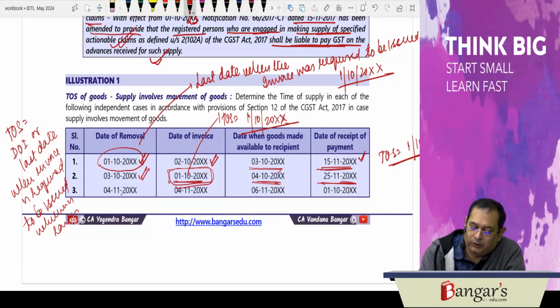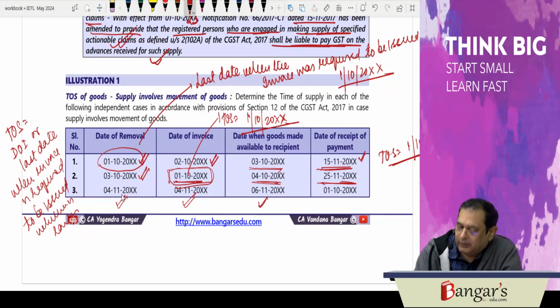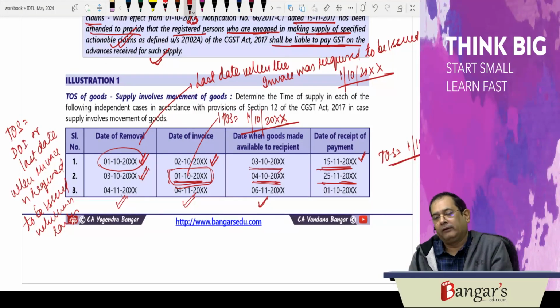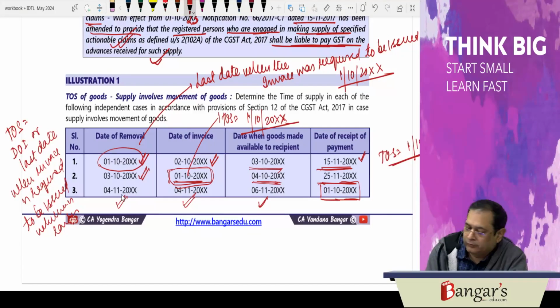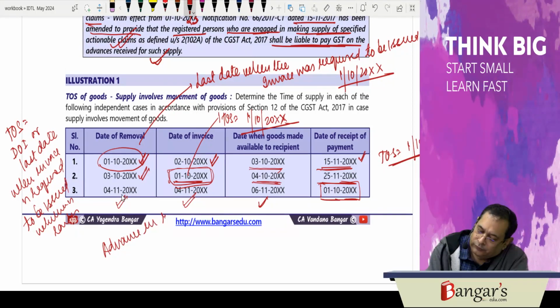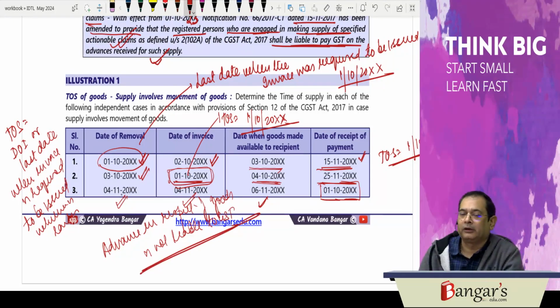Then date of removal is on 4th of November. Date of invoice is also on 4th of November. Date when the goods have been made available to the recipient, and we have received payment on 1st of October. So here advance in respect of goods is not liable to GST, except specified actionable claims.